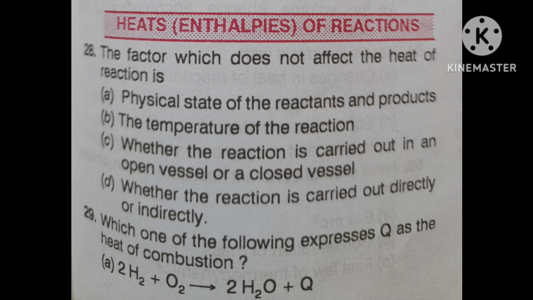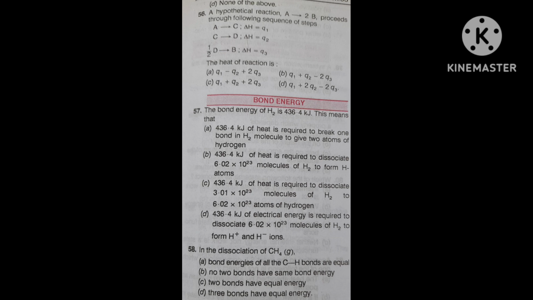Next question I am reading. A hypothetical reaction A to 2B proceeds through the following sequence of steps. A to C, delta H is equal to Q1; C to D, delta H is equal to Q2; half D to B, delta H is equal to Q3.